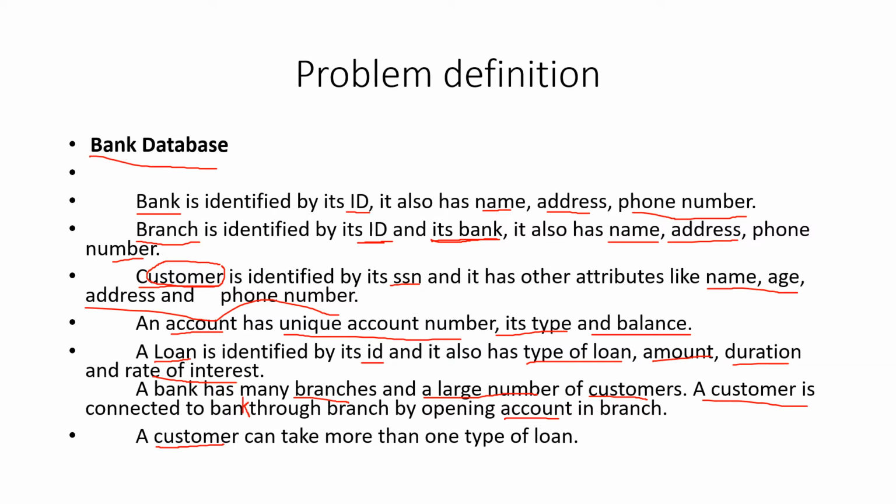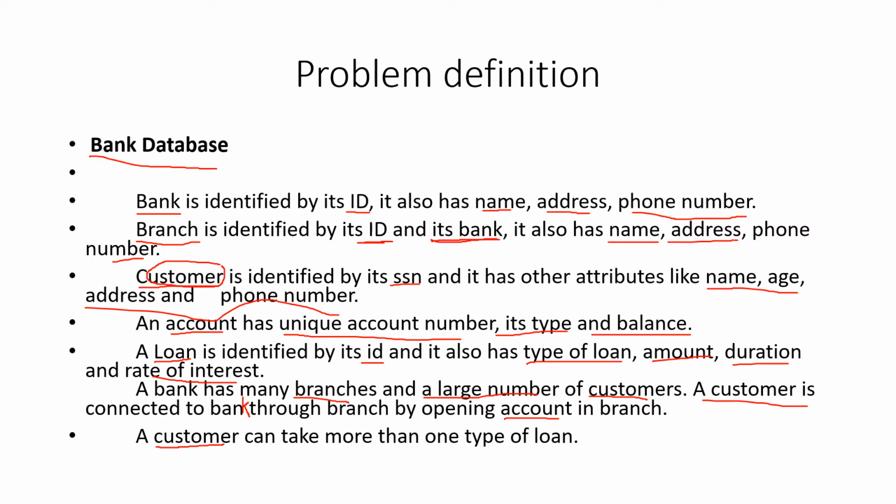So between the customer and the branch, customer is not directly connected to the bank. It is going to be connected to the branch, but via an account. So there are a lot of accounts in the branch and lot of customers. So between the customers and the account, there is M is to N relationship because lot of accounts and lot of customers. So M is to N, many to many relationship. So that's one thing that we grasp here.